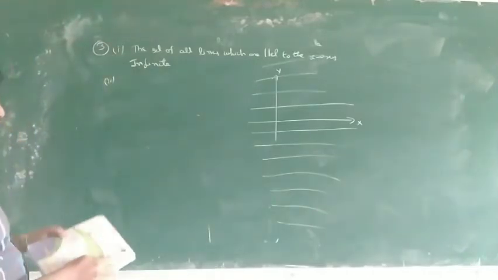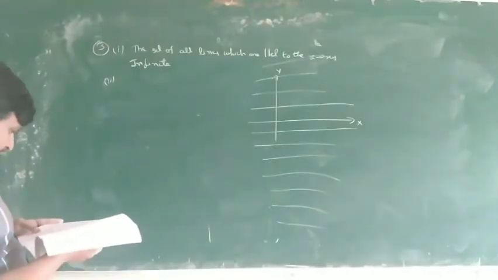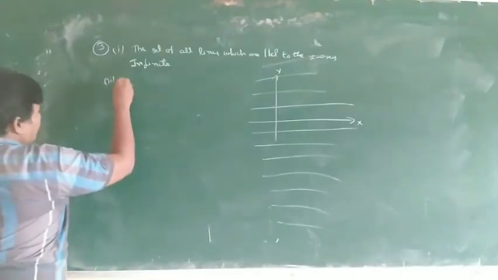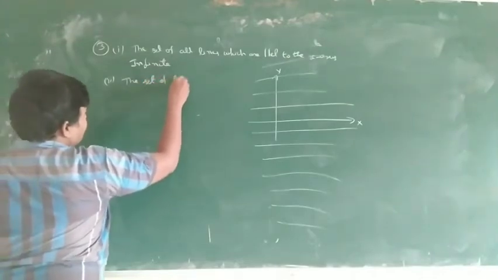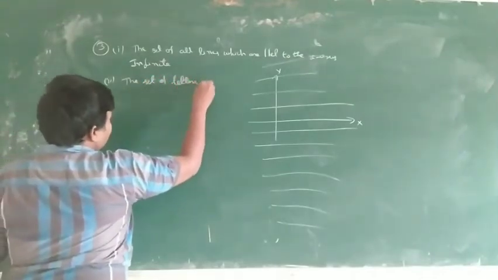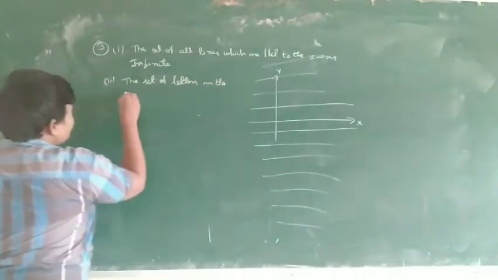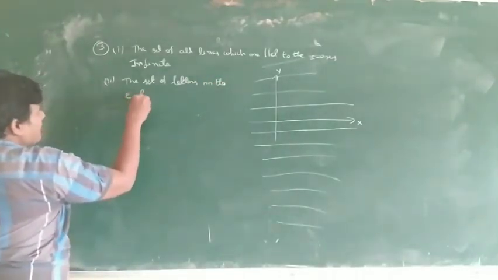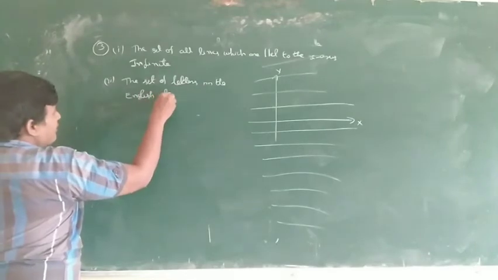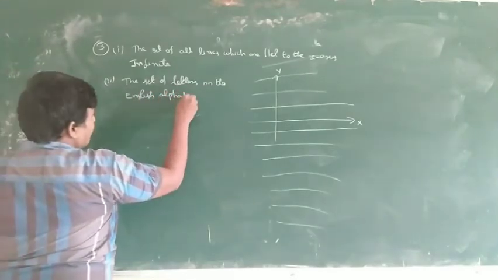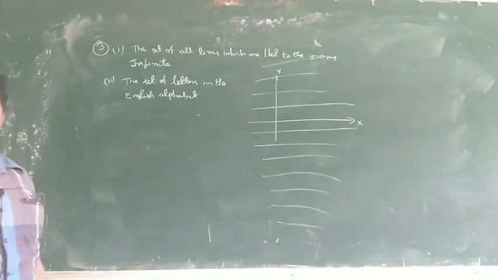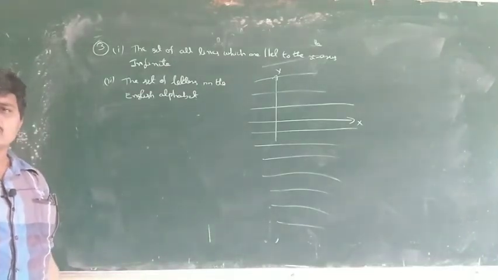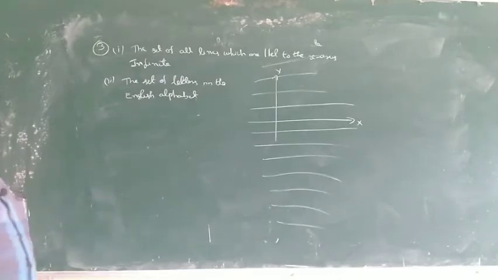The second one is the set of letters in the English alphabet. How many English letters are there? 26. 26 is countable, and countable means finite.